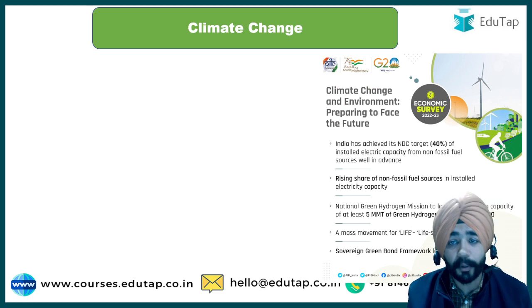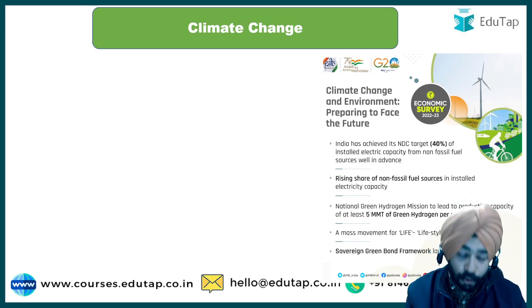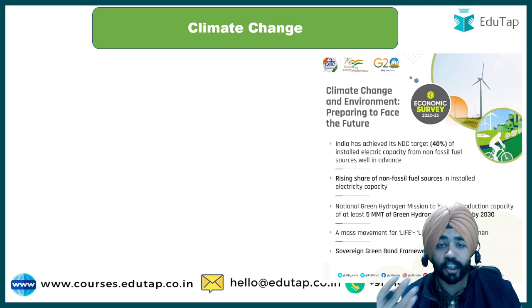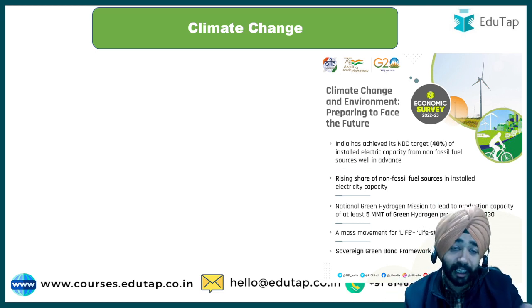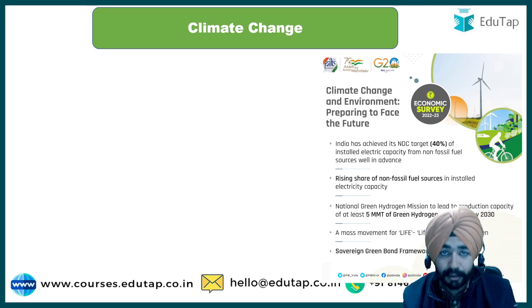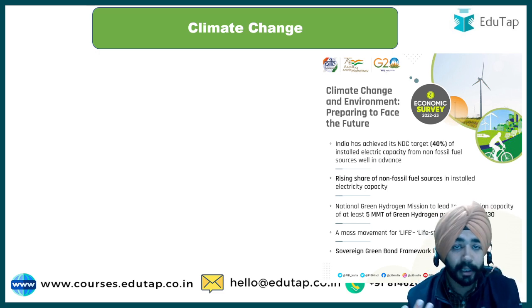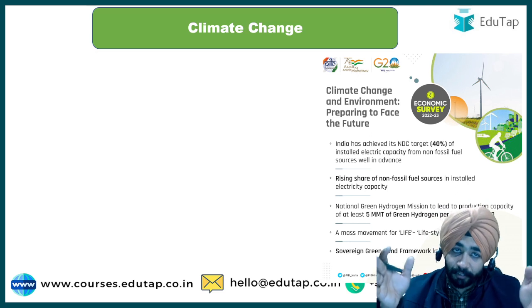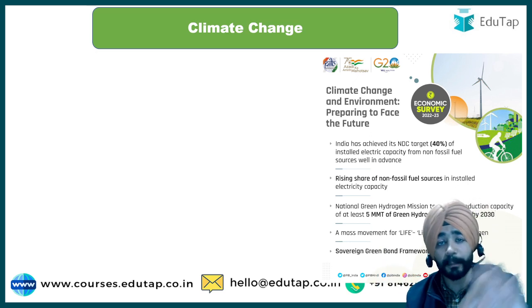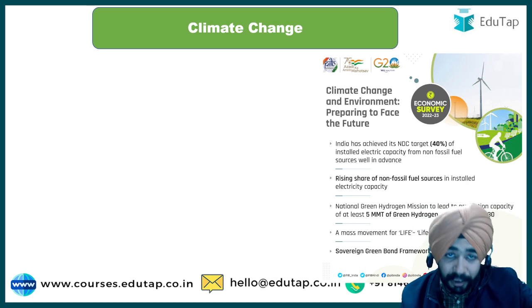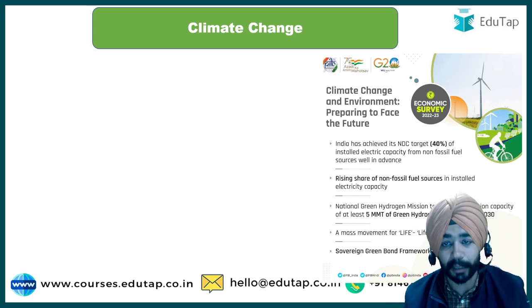Then, guys, let's talk about the next chapter, that is climate change. Till now, we have discussed all the important chapters: the state of the economy, what to do in the medium term, the government's initiative at the fiscal level, the revenue level, and where the money is coming from and how it is performing. Then we discussed social sectors. Now the important chapter is climate change, and even in the budget, when we talk about Saptarishi, climate change is discussed there too.